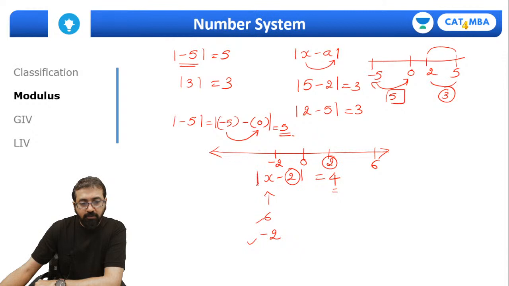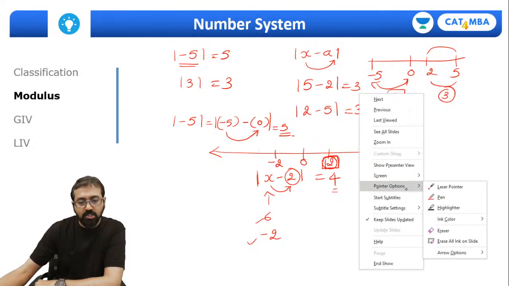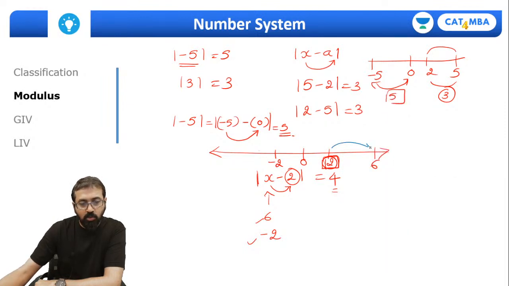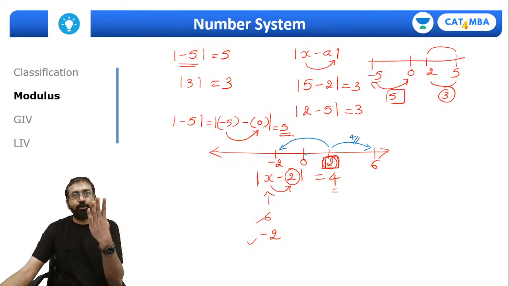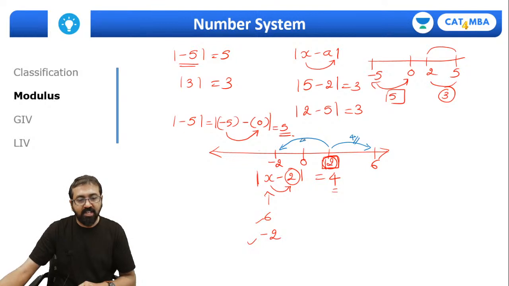Now mod of x minus 2 indicates distance of x from 2. So which are those numbers which are located at 4 unit distance from 2? Guys, which are those numbers? Can I say those numbers are 6? So this 6 is located at a distance of 4 units from 2. Same way, this -2 is also located at a distance of 4 units from 2, right? So that's why we say it can be 6 or it can be -2.